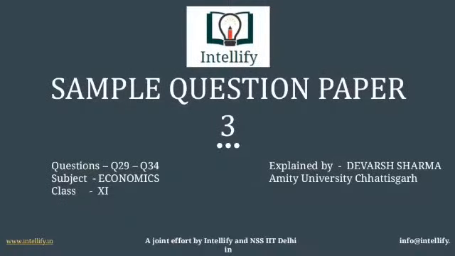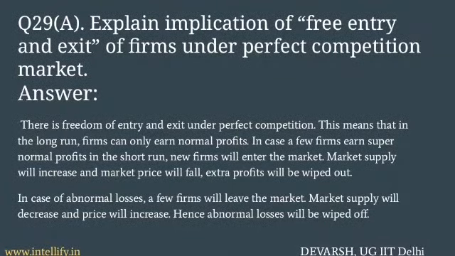Today we are going to take up a few questions from the third sample paper of class 11th economics. First, question 29 asks for the implication of free entry and exit under perfect competition market.